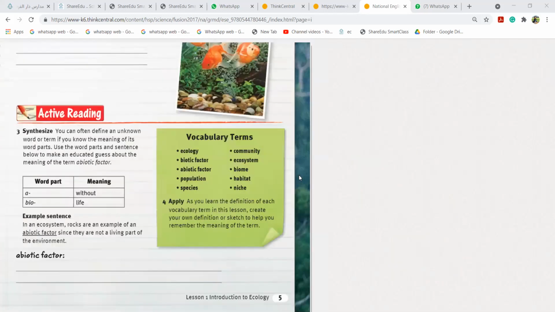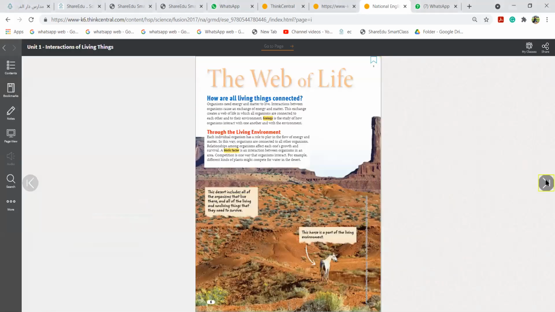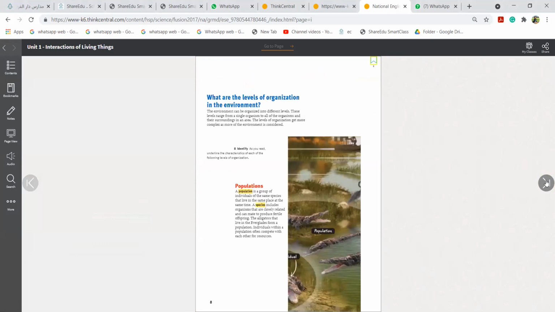Now, this was a quick revision. Miss, can I ask you a question? Sure, Malak. Is fire abiotic? Fire, abiotic. Very good. Fire is abiotic.